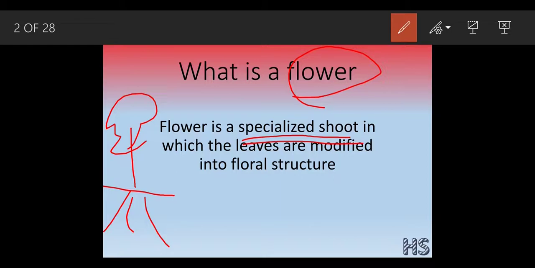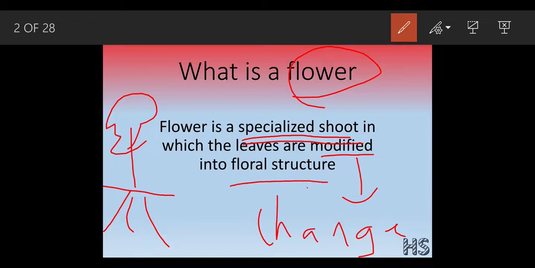So the flower is a specialized shoot in which the leaves are modified. What do you mean by modified? The word modify means change, change into floral structure. What do you mean by floral structure? There are the different parts of the flower. As in the case of a human, we have eyes, nose, ears, lips, each and every organ. In the same way, the flower has the floral structure. The floral structure means the different parts of the flower.